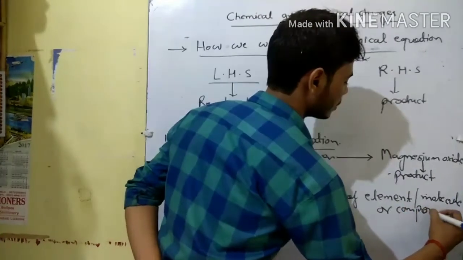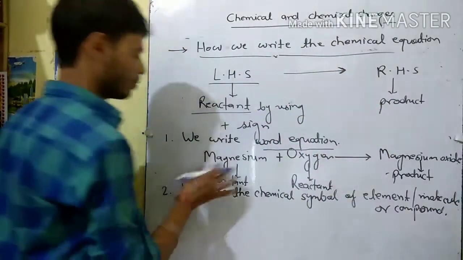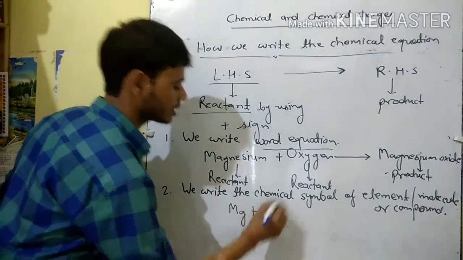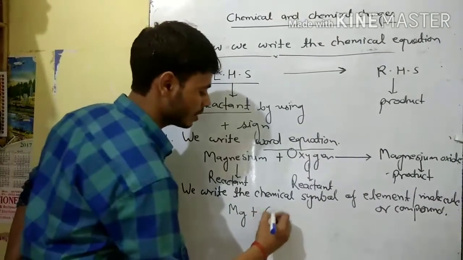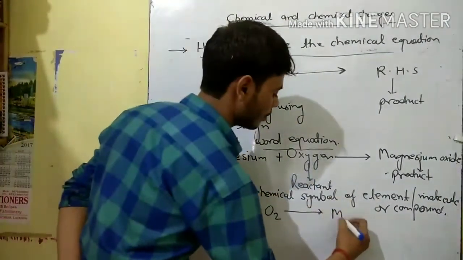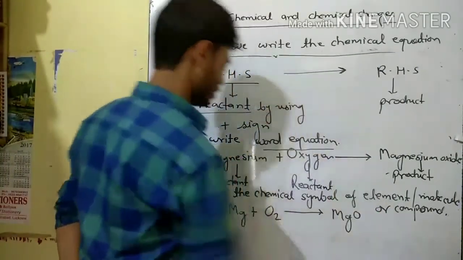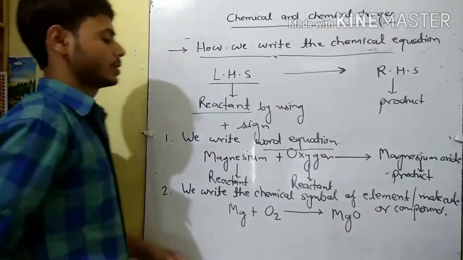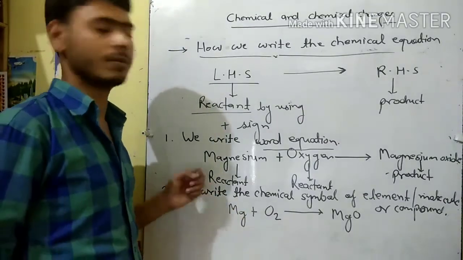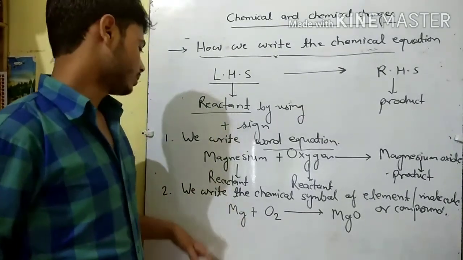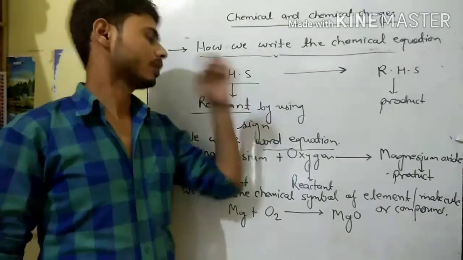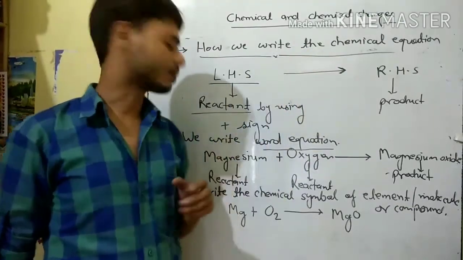Magnesium is represented by Mg, and oxygen is represented by O2, and then we achieve magnesium oxide, Mg and O. In this way we can write the chemical equation. So here we understand how we write the chemical equation.